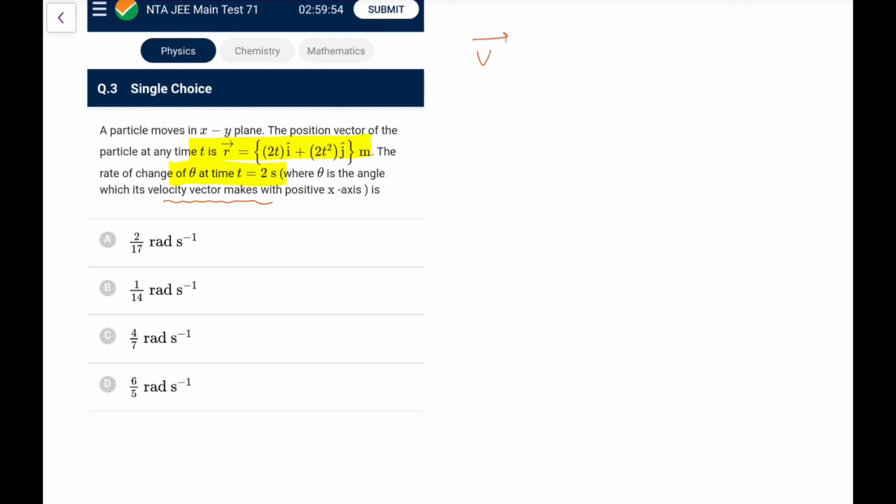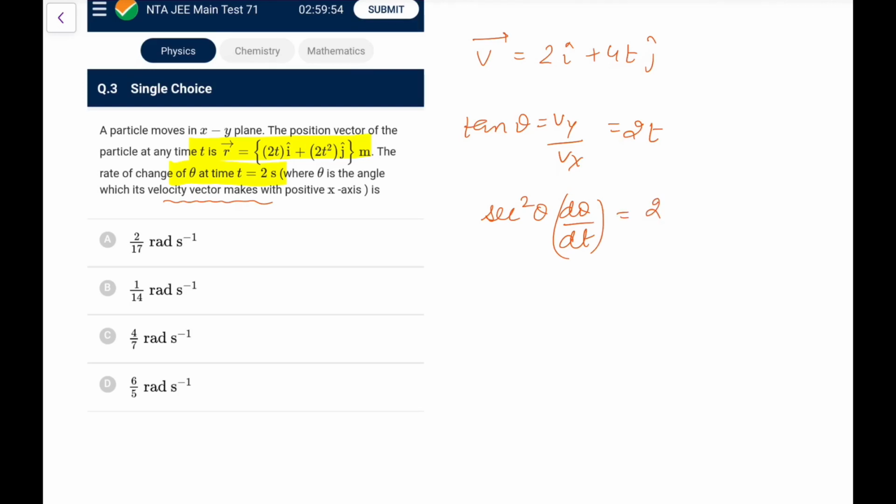First, if I do the velocity, differentiating it, I get 2i cap plus 4t j cap. So vx is fixed, but vy is constantly changing at any moment. Tan theta is vy by vx, that comes out as 2t. So for the rate of change of theta, we differentiate with respect to time. Tan theta differentiation gives sec square theta d theta by dt, which equals 2.